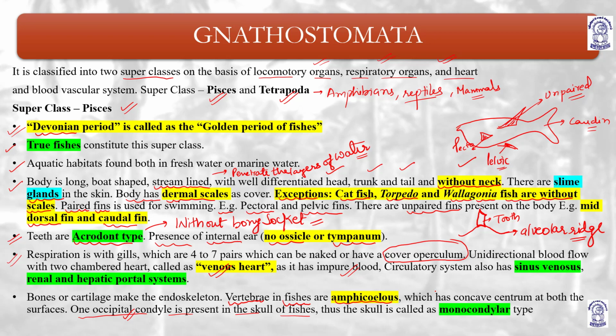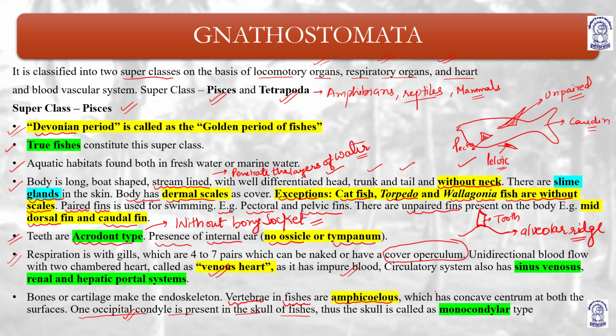The vertebrae development is amphicoelous type, meaning they have a centrum cavity on both sides of the vertebrae. They may have an endoskeleton made up of cartilage or bone. The heart is venous type, meaning it has both oxygenated and deoxygenated blood mixed. The circulatory system has sinus venosus. They have renal and hepatic portal systems too. Teeth are acrodont type. Presence of internal ear is there, but ossicles and tympanum are absent.